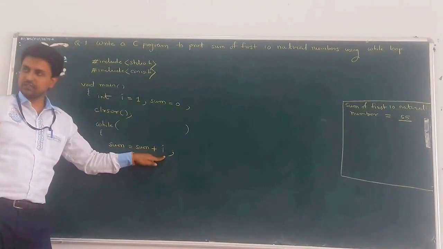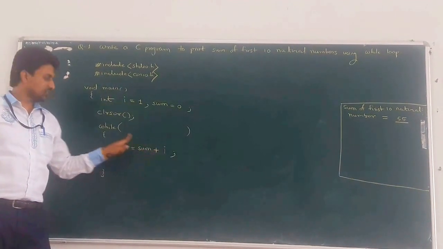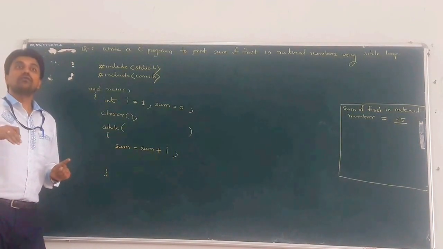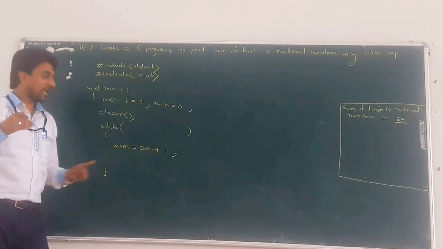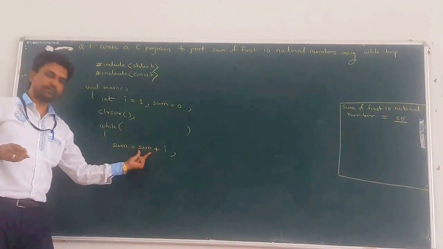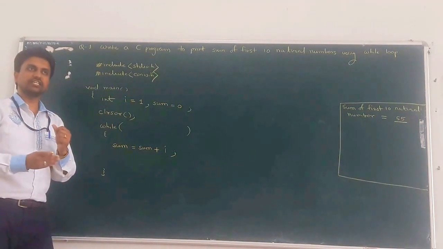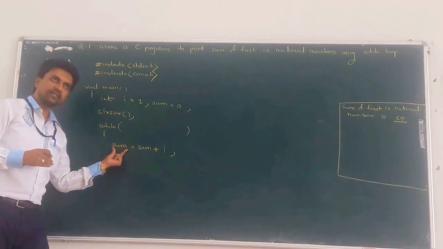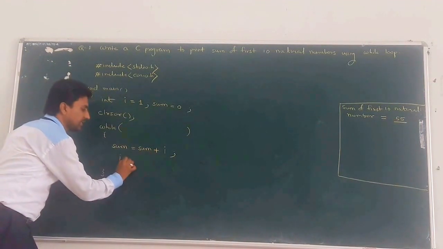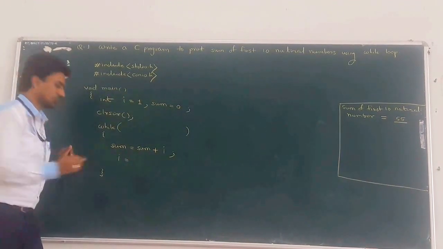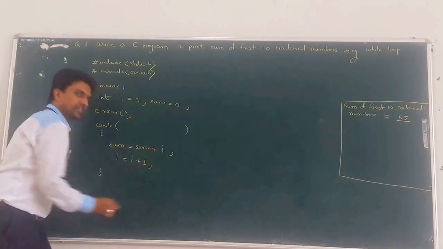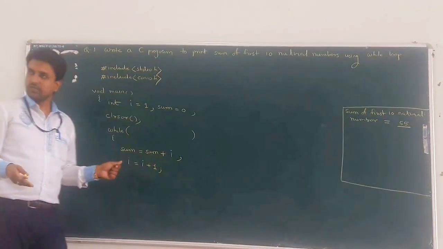So, 0 plus 1. What is the addition? 1. And that is stored into which variable? Sum variable. Okay. Now, what do we want now? Now we can add 2, the second natural number, to which variable? Sum. Whatever the addition may be is stored into which variable? Sum. So the next statement in the while loop is to increment I by 1. So I is equal to I plus 1. This statement gives you the second natural number.